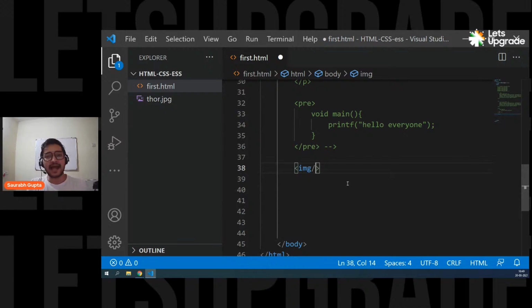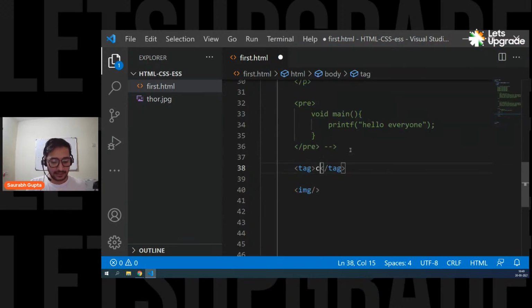So tags also have something called attributes. Attributes are nothing but properties of a tag that either give them some normal features or some extra features. So guys, remember, tags also have something called attributes. Attributes are nothing but properties of a tag. Sometimes they are recommended, sometimes they are mandatory, or sometimes they are optional, but they can enhance the feature of a tag. Okay, so first of all, before using it with image, I want to give you a sample.